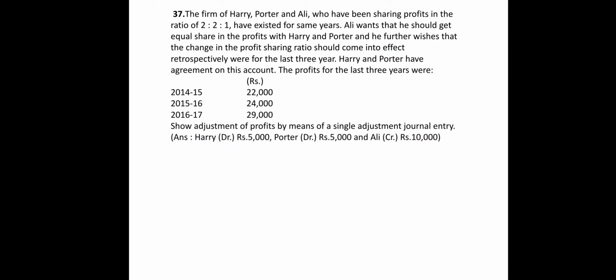Now we will be switching towards another sum. This sum will be easier, you will understand it in an easy form. The firm of Harry, Potter and Ali, who have been sharing profits in the ratio of 2:2:1, have existed for some years. Ali wants that he should get an equal share in the profits with Harry and Potter. Now Harry, Potter and Ali were partners sharing 2:2:1, but now Ali has put forward the proposal that he should get an equal share as Harry and Potter.